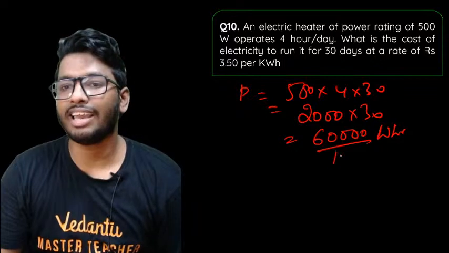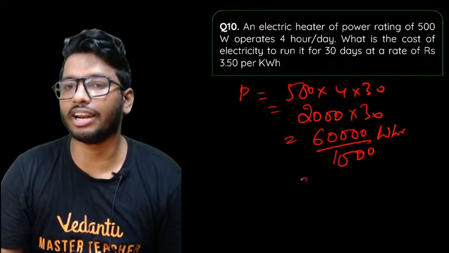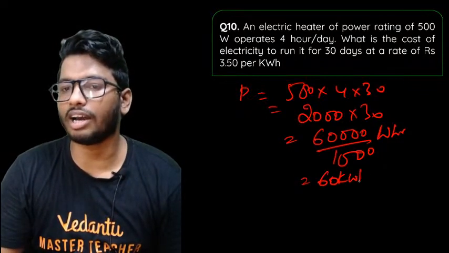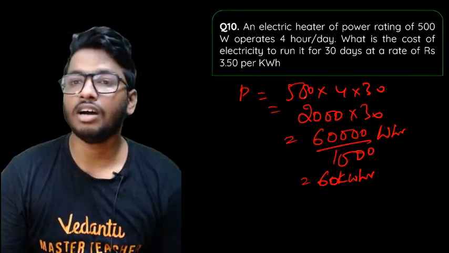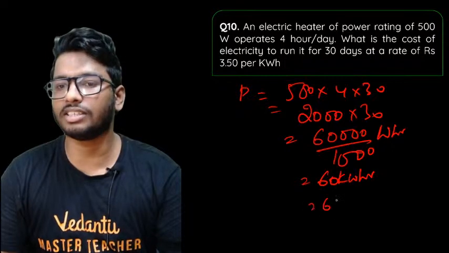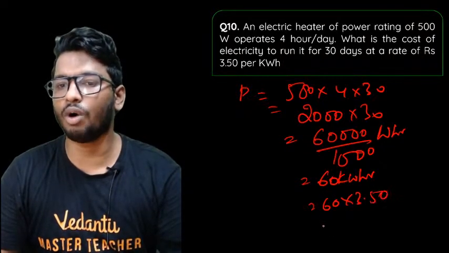Divided by 1000, you'll get it as kilowatt hour. Divided by 1000, you'll get it as how much? 60 kilowatt hour. So that is what you're going to get in terms of kilowatt hour. Now that you found this out, find the cost of this. So multiply this 60 into 3.50. How much are you going to get?